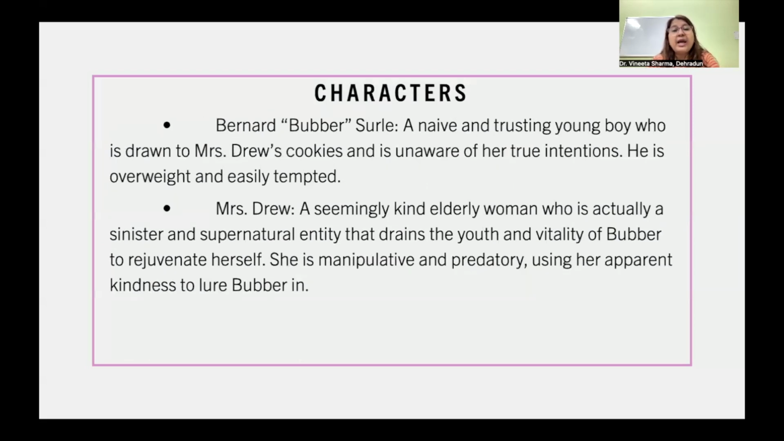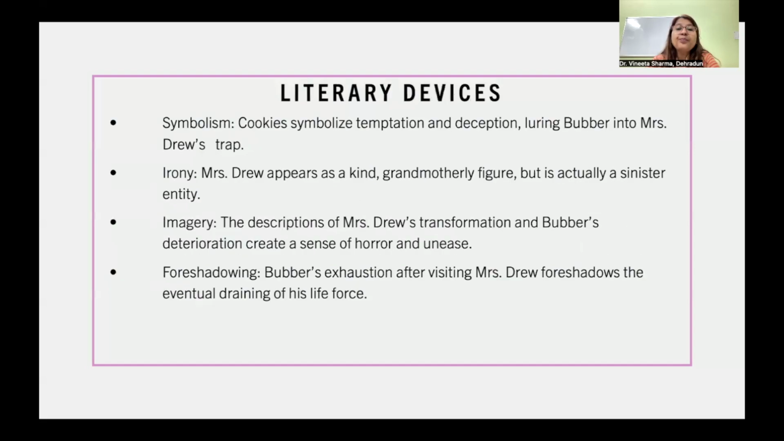Now, mainly, there are two characters in this story. One is Bernard Bubba Surly, a naive and trusting young boy who is drawn to Mrs. Drew's cookies and is unaware of her true intentions. He is overweight and easily tempted. Mrs. Drew, a seemingly kind elderly woman who is actually a sinister and supernatural entity that drains the youth and vitality of Bubba to rejuvenate herself. She is manipulative and predatory, using her apparent kindness to lure Bubba in.